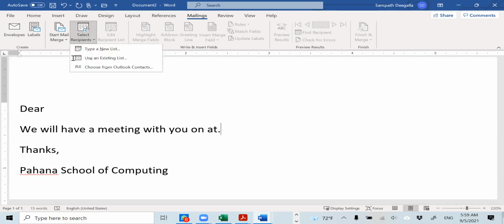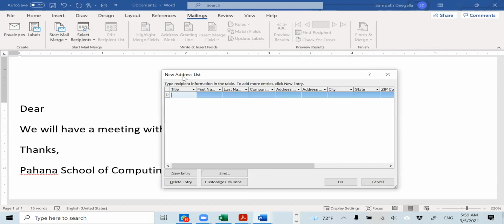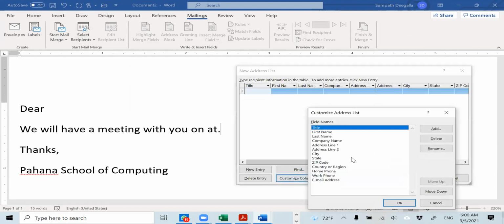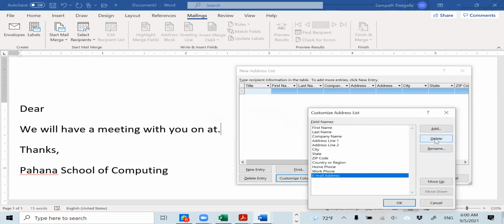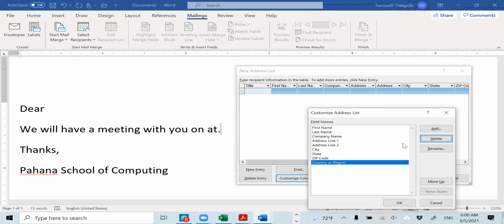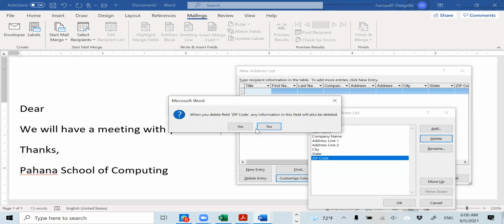Then we have to select Recipients, and I'm going to create a new list, right? When I create a new list, I need only 3 things. I do not need everything, so I can customize, right? For example, title I don't have, so I'm going to delete it. But I'm going to keep the first name, and I'm going to remove the remaining sections we don't need. So I will remove everything except the first one.